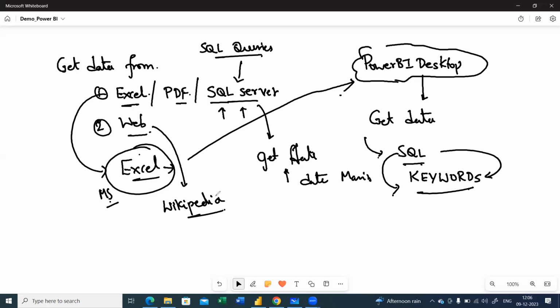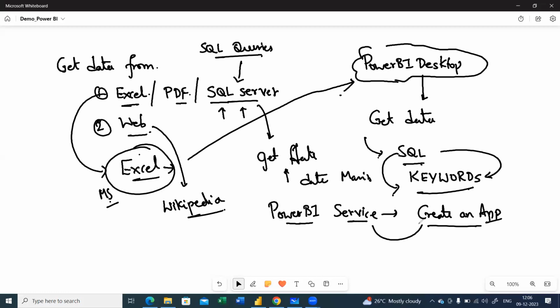Okay. Now there is one more thing I would like to highlight in the Power BI service. Okay, so I'll just use the Power BI service as well, where we can create an app. As I told you that we can create an app, which I missed out while I was explaining Power BI service, and I'll be asking you some questions related to Power BI service as well. If you know it, you can answer it. Now, next we have a concept called real-time data streaming in Power BI dashboard.